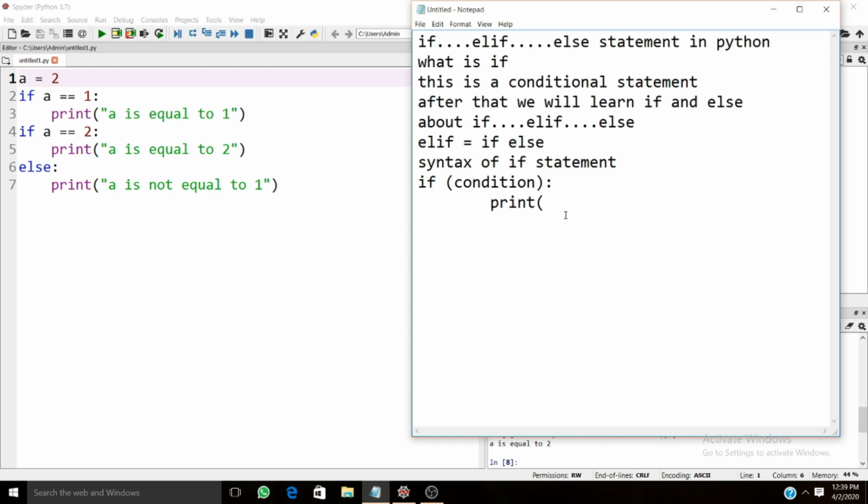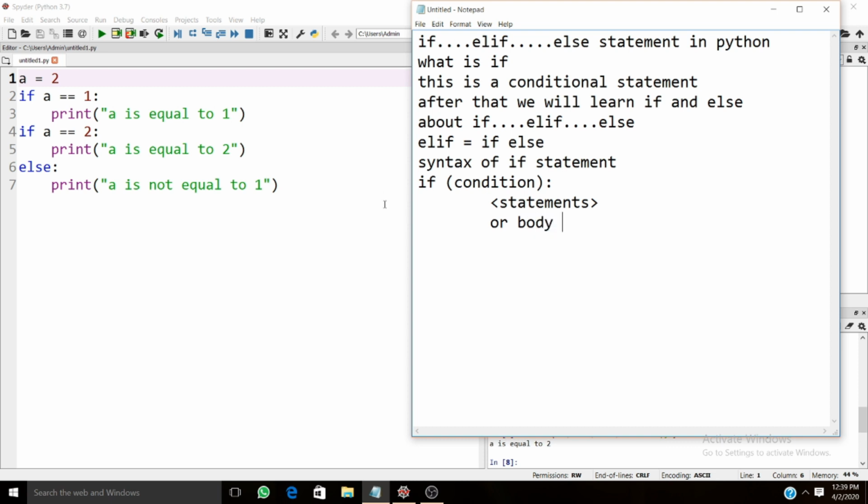Okay, so we move further. Here you can use any statements, as many statements as you want, and you can also call it the body of the if.